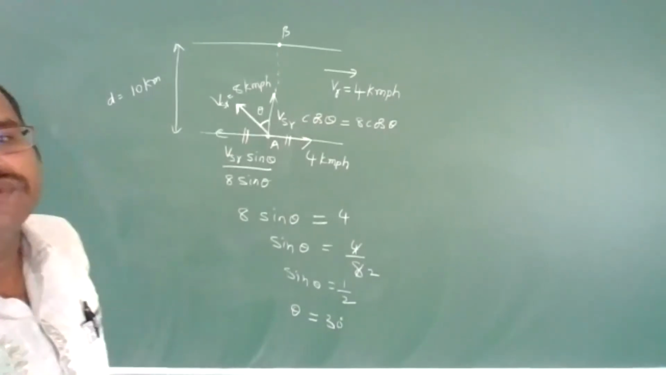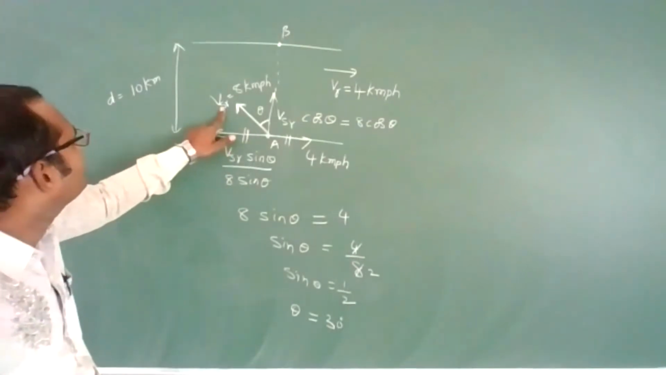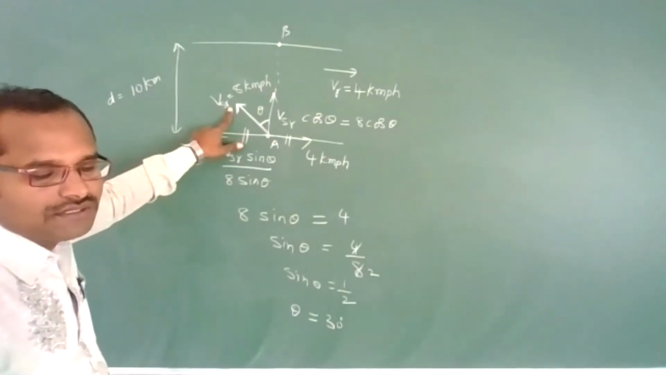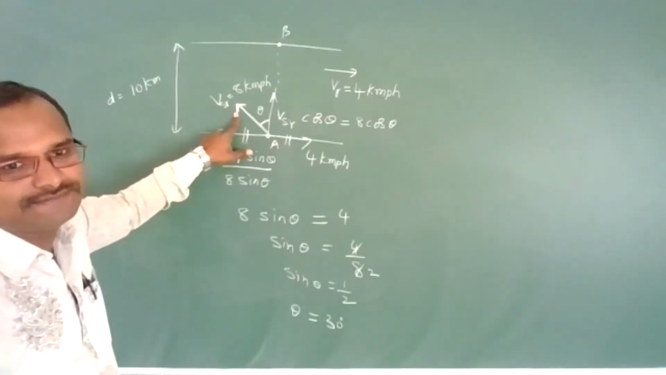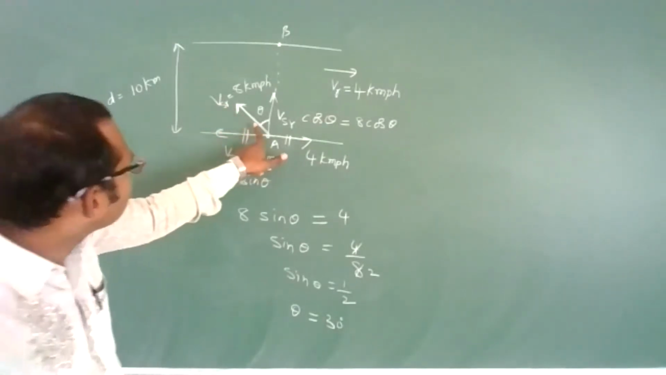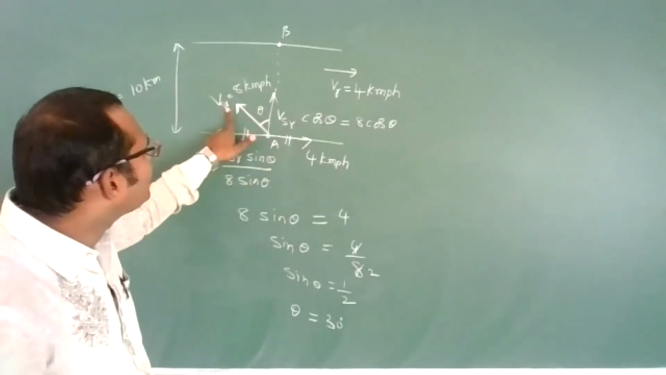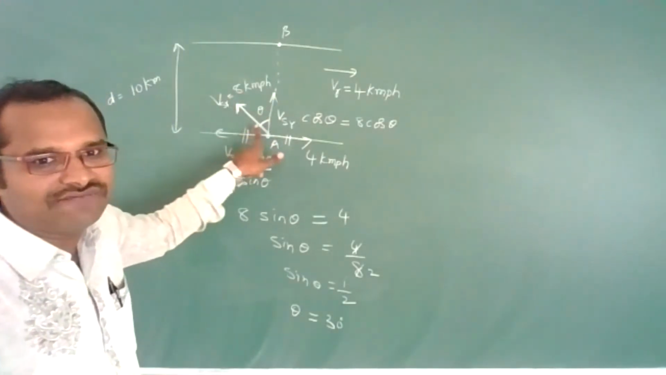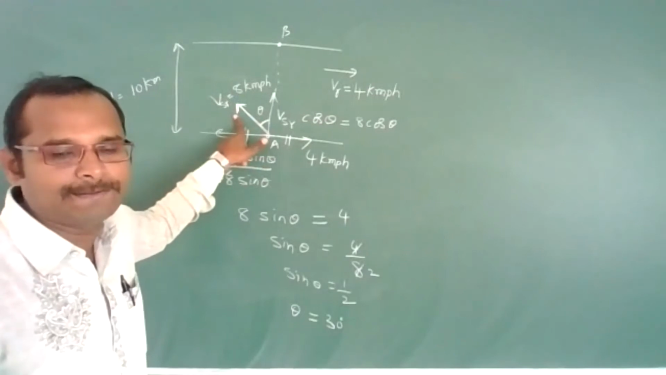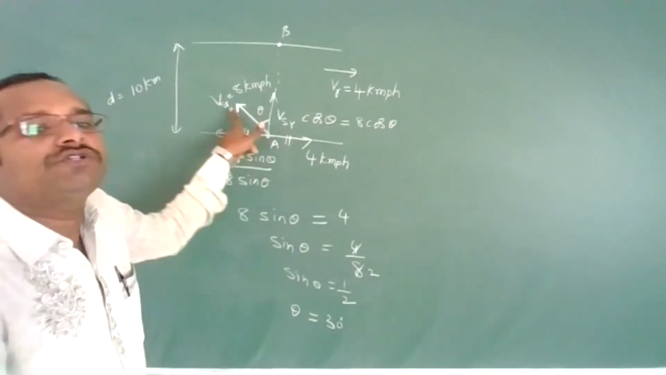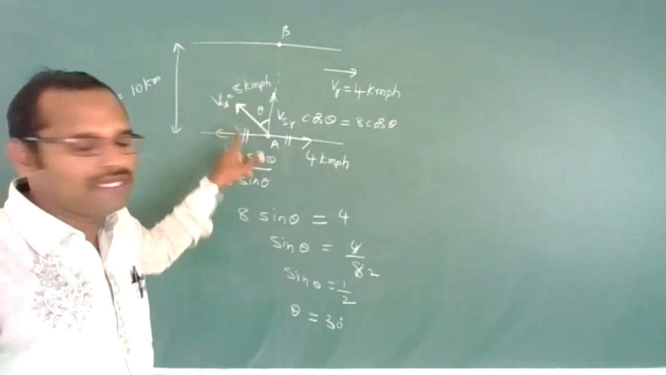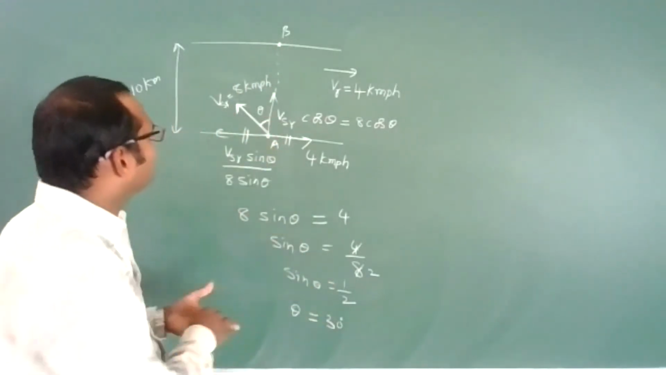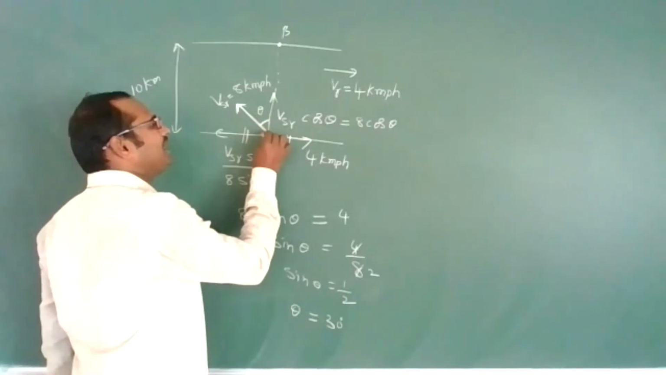Observe VSR. This is the velocity of the swimmer with respect to the river. Make a correction: this is the velocity of the swimmer with respect to the river. It is not the velocity of the swimmer with respect to the ground. Because he has to go like this with respect to the river, then only he can reach this point. So 30 degrees with the vertical.